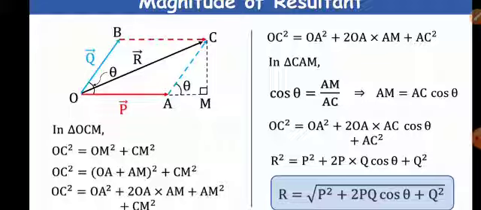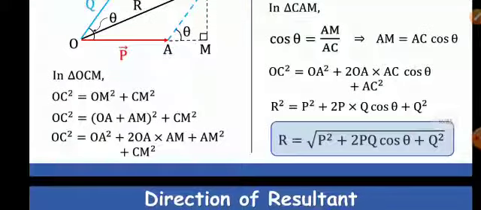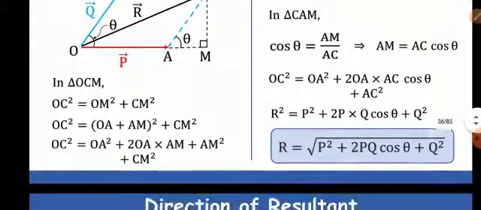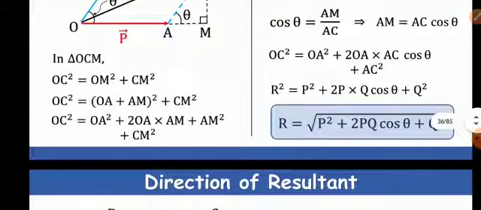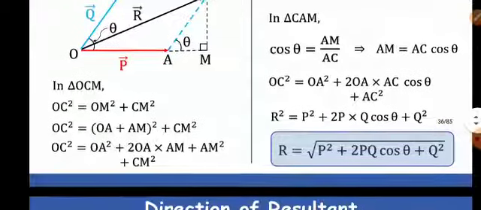So in triangle OCM using Pythagoras theorem you can write OC square is equal to OM square plus CM square. Now in place of OM you can write OA plus AM. Now OA square plus 2 OA into AM plus AM square, plus CM square.